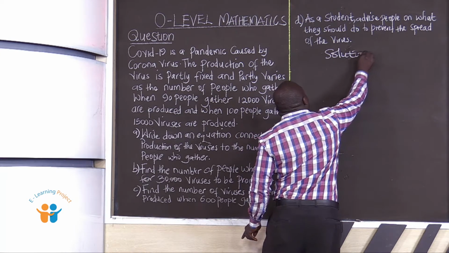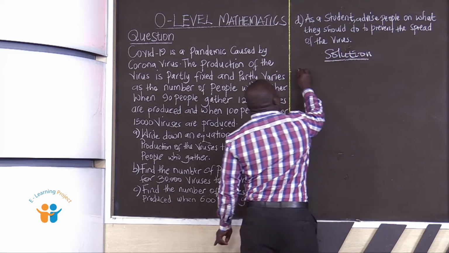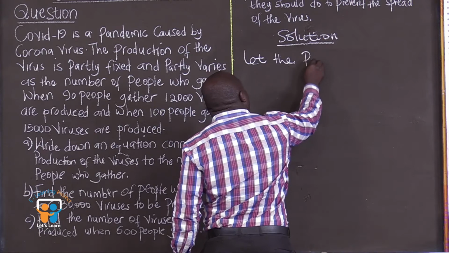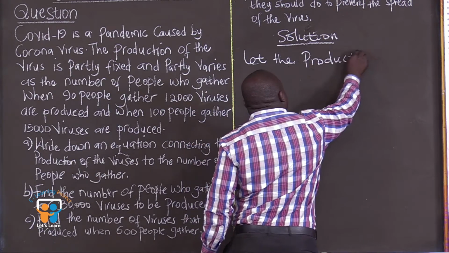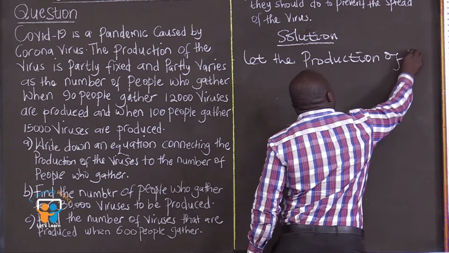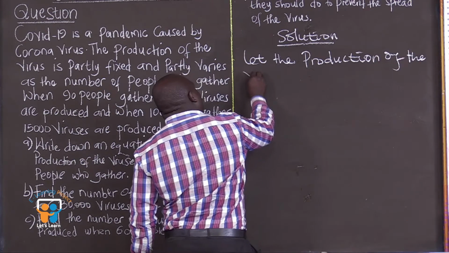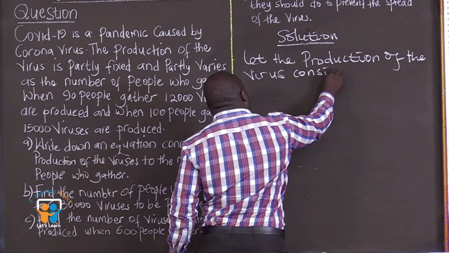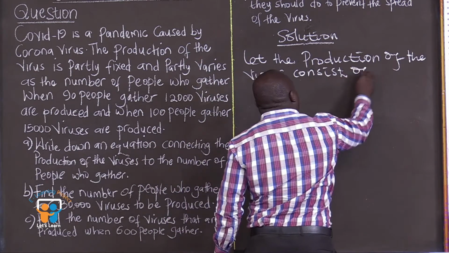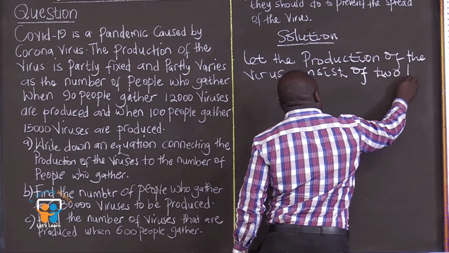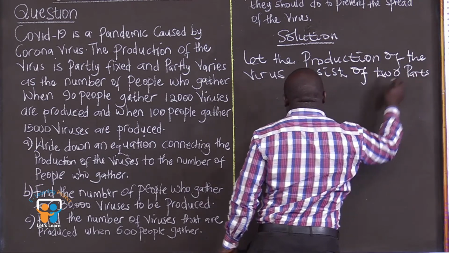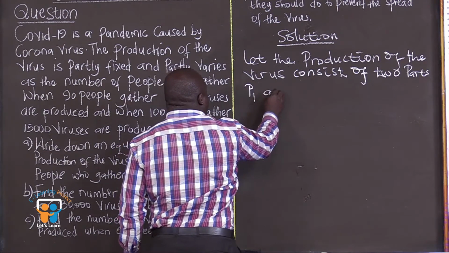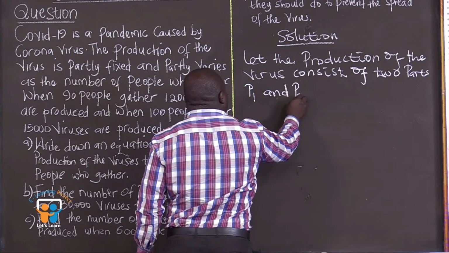Solution. We can say, let the production of the virus consist of two parts. We can say small p1 and small p2.